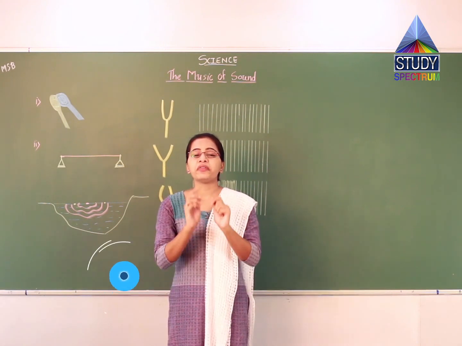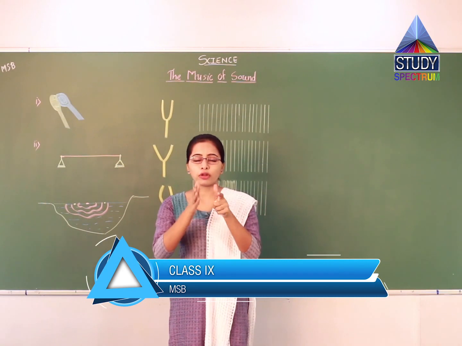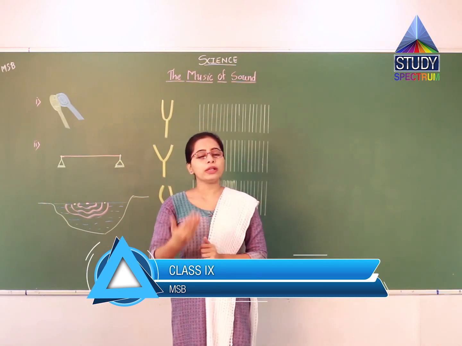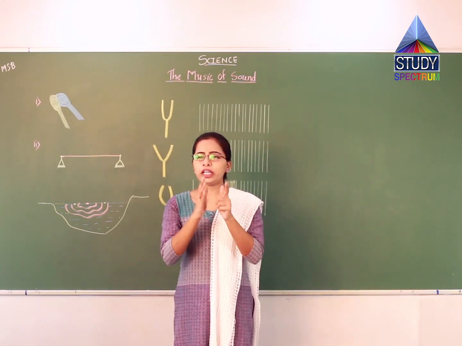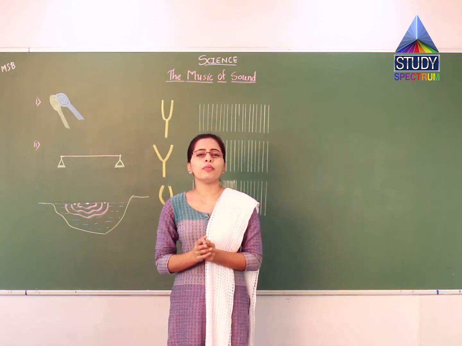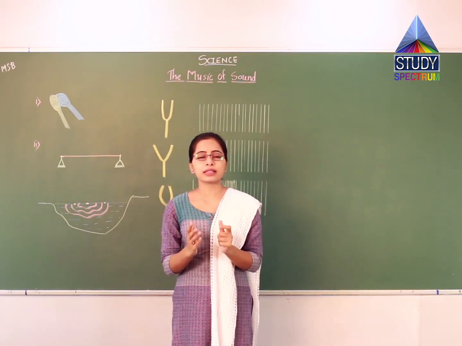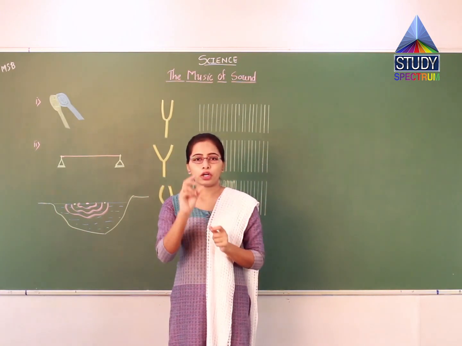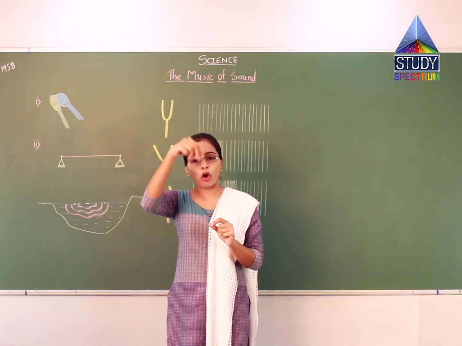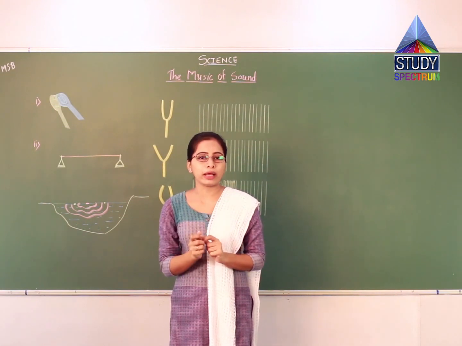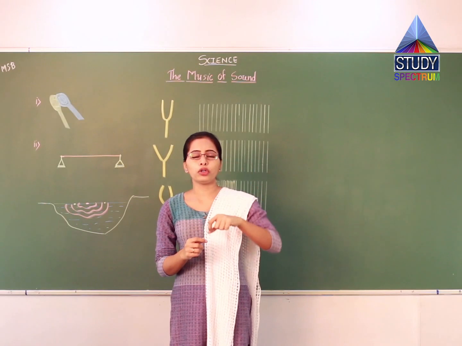Without a medium, we can't hear sound. For this particular case, you have learnt the example in the previous standard. If you remember, you had performed an experiment having a round bottom conical flask. In that flask, you had fitted a rubber stopper having two holes. In one hole there was a ringing bell and in the other hole there was just a rod or tube.